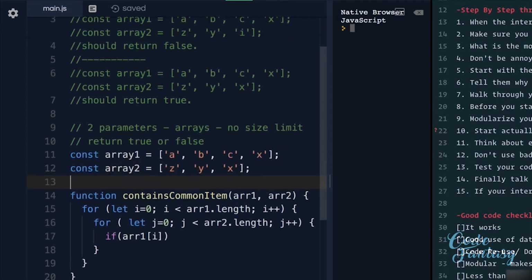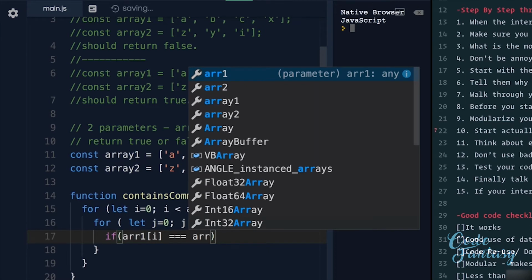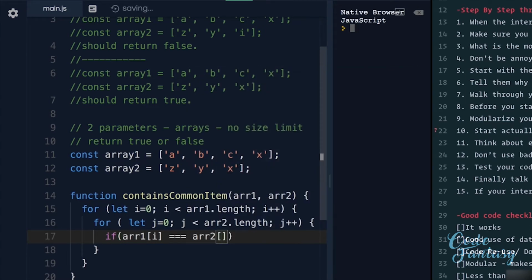And we're going to say that array at 0 first time around is going to grab A. And if that equals array 2 at whatever j is, the index of array 2. So first time around it's going to compare it to z, so a and z. And then as this increments, it's going to compare it to a and y. And then this is going to increment, compare a to x. And then we go to the top loop again.